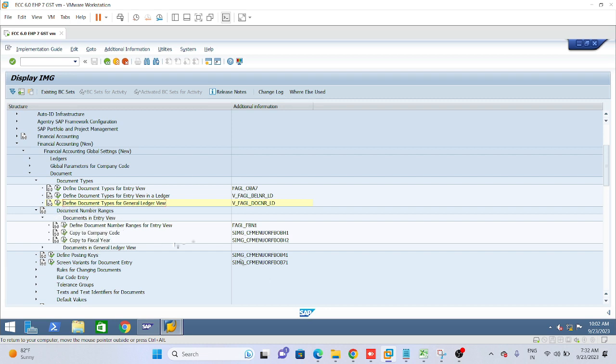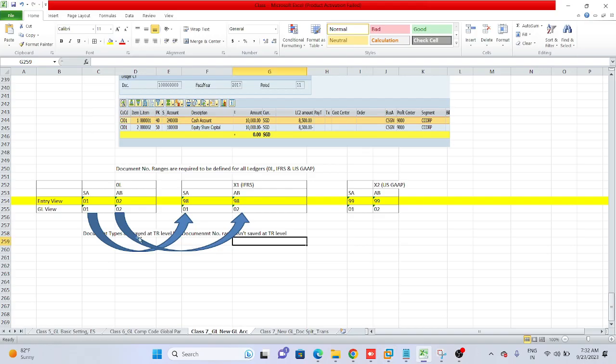Now we are defining number ranges. First we are defining number ranges for the leading ledger, starting from 01, with this number range key only, with 01 reference. So we have defined this number range for the leading ledger in our company code. Next, we need to define the number range for IFRS for entry view. For entry view for IFRS it should start with 98 only, as we defined in the previous step. And in the general ledger view, number ranges will start from 01.